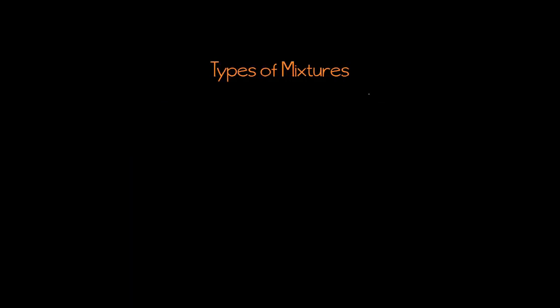Okay, so you should be able to describe how mixtures are different from elements and compounds. Now I want to take a look at some different basic types of mixtures. A mixture can be classified as heterogeneous or homogeneous. The root word hetero means other or different. So a heterogeneous mixture is not going to be the same throughout.